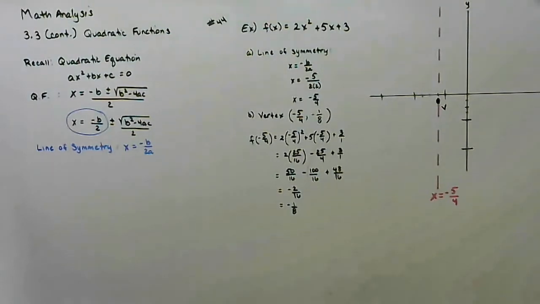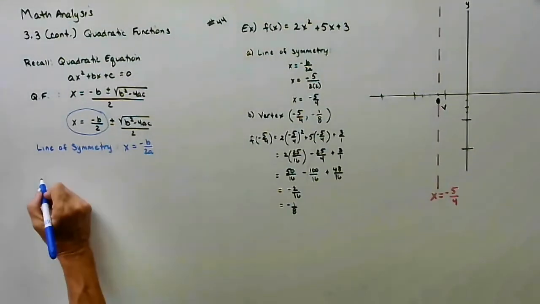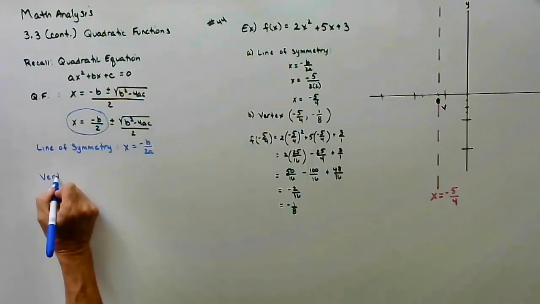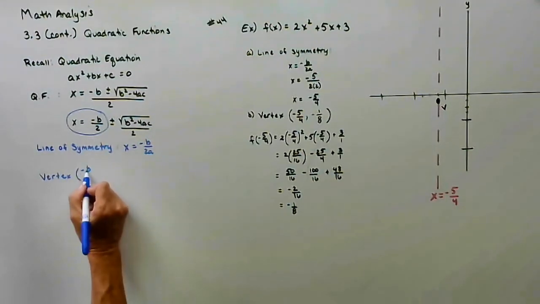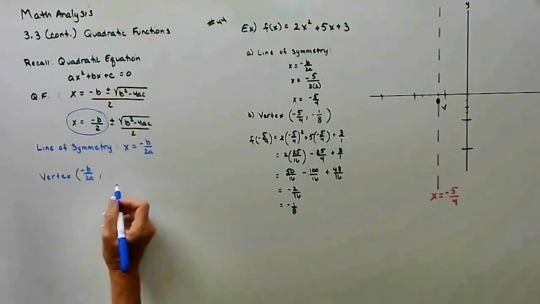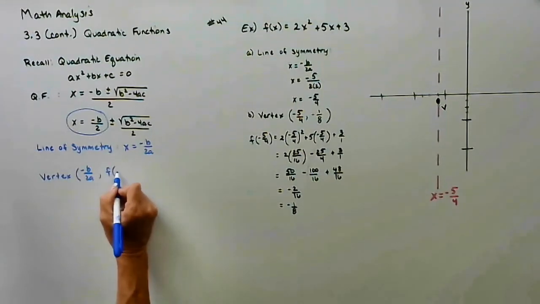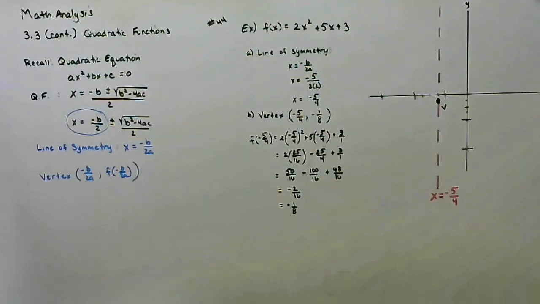So once we've found the vertex, we can now move on to 2 other, 3 other, 4 other points on the graph. So I have our line of symmetry. We have our vertex by taking whatever our x value was and calculating the y value by substituting it in. After that, personally, we're almost done. Let's just find the intercepts.